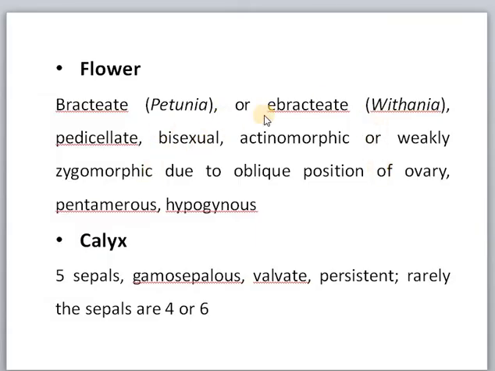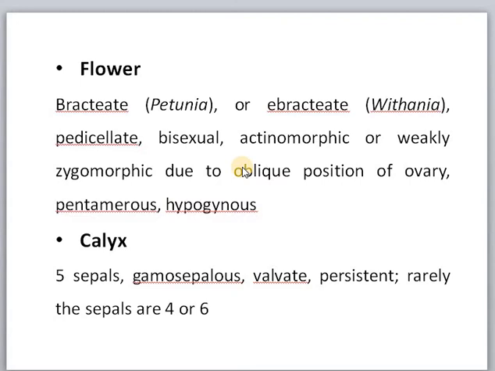Flowers are bracteate or ebracteate. They have a pedicel, so it is pedicellate. They have both sex organs, androecium and gynoecium, so bisexual. And all the four whorls are present, so it is called complete.